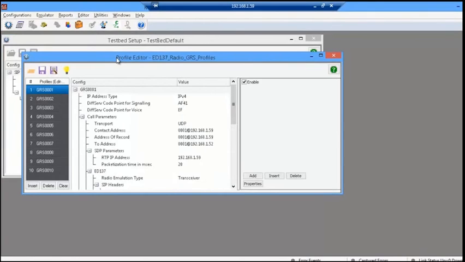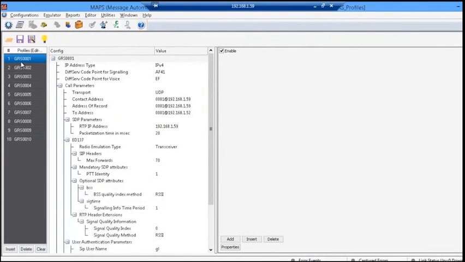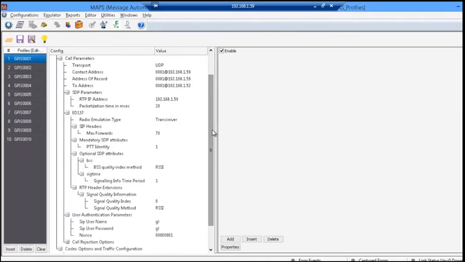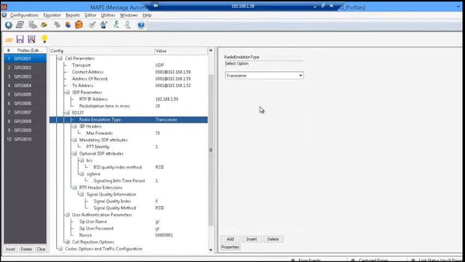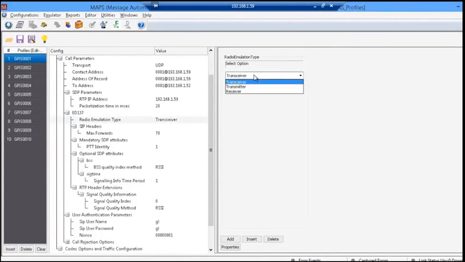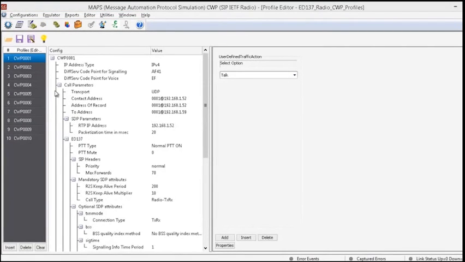I'll go to the profile editor. Here you can see I have configured 10 end users at the radio. Again the same parameters are there. On the radio we have different radio types. The radio can be a transceiver, a transmitter, or it can act as a receiver. After doing these configurations, save them again. Now we are ready to place the radio calls.